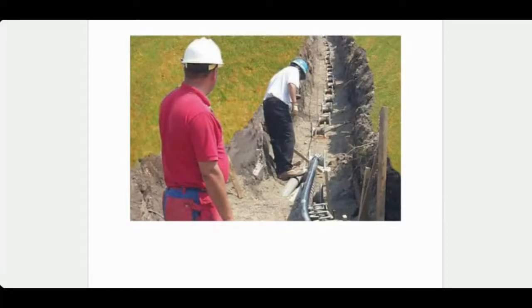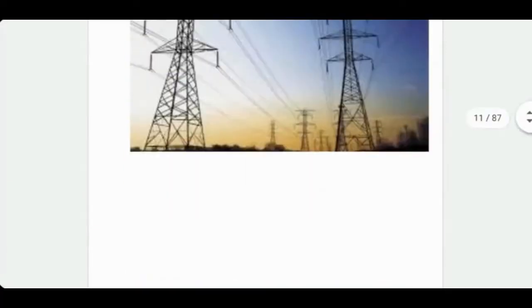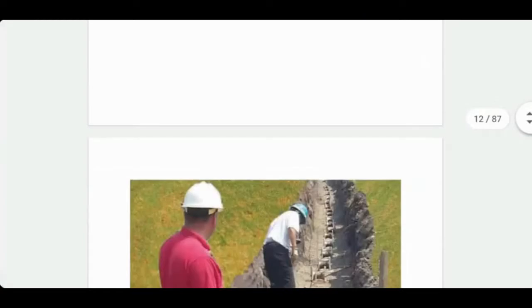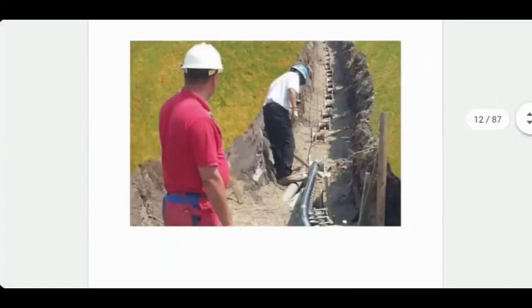So be aware that overhead as well as underground transmission lines are being used nowadays. Formulas for calculating RLGC will be the same. Only thing is, for underground situation, the permittivity will not be 8.854 into 10 raised to the power minus 12 farad per meter. It will have to be multiplied by some number, which is the dielectric constant of the earth. But anyway, don't worry about it right now.